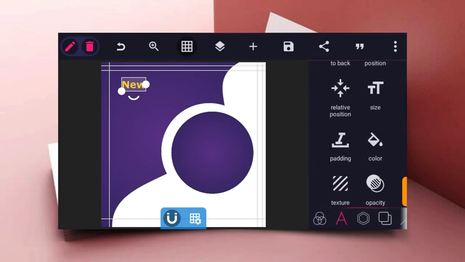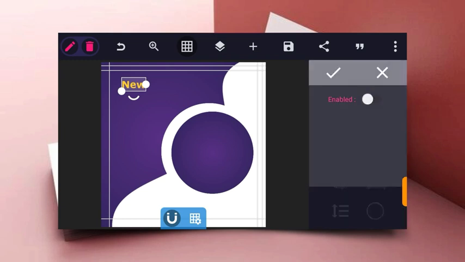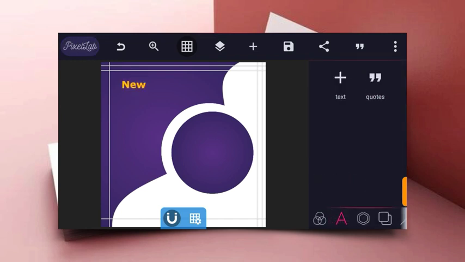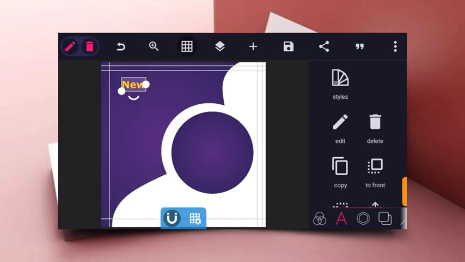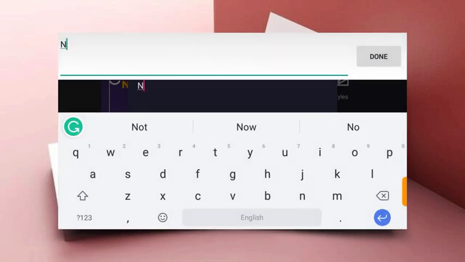So now let's go to the shadow icon, and then change this from black to red or pink. So let's make it more nice and more creative. And then reduce the blur radius a bit. I think 2 or 3 should be okay, or 4, right? So now the next thing to do is to type in our arrival text. So let's copy this and then type in our arrival text.